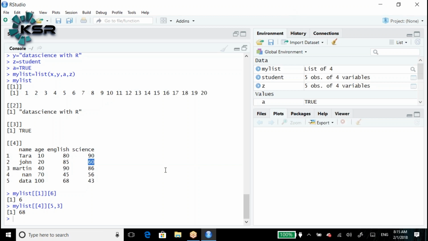I want to select the 60 value. How do you choose the 60 value? We want to choose the 60 position.